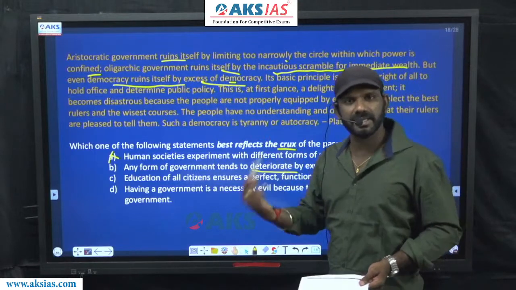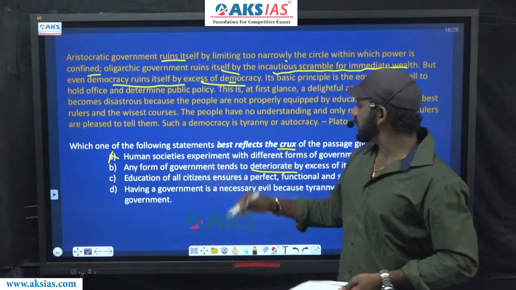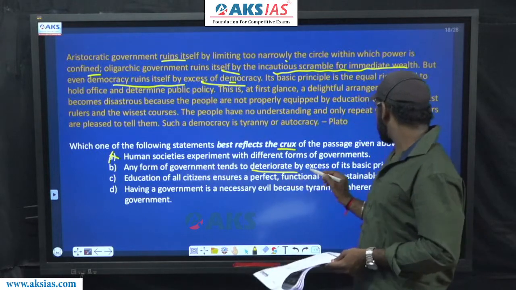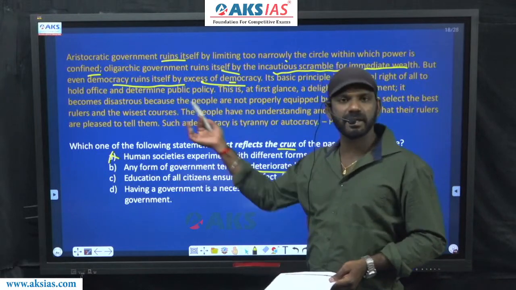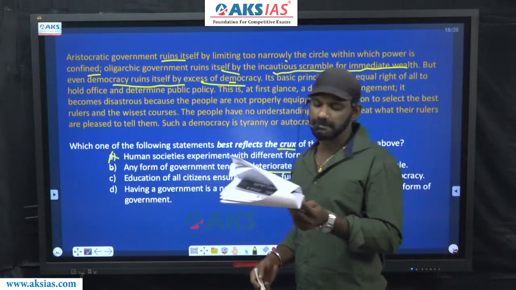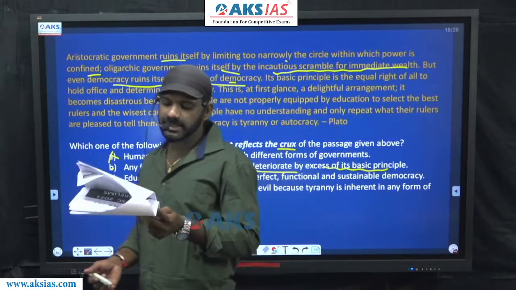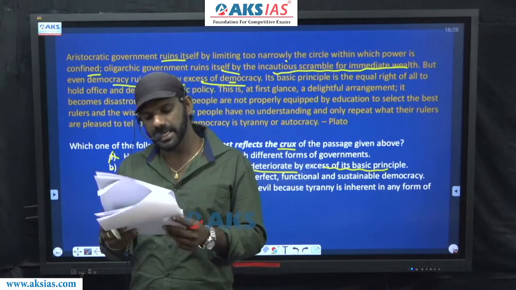Because of the excess of the same thing, the entity destroys itself. So any form of government tends to deteriorate by excess of its basic principle. This is what the whole paragraph is about. B must be considered. Leave it. Come to C. Education of all citizens ensures a perfect, functional and sustainable democracy.